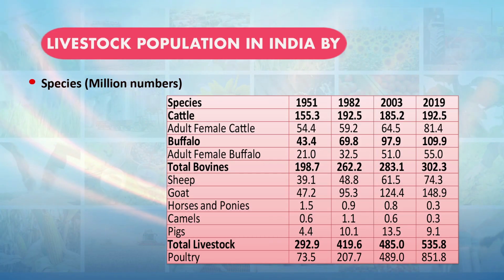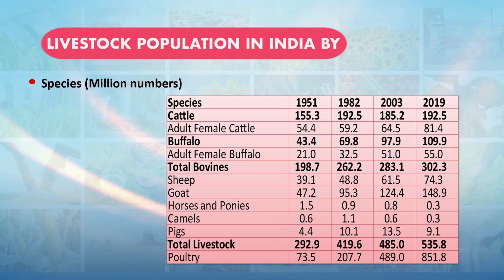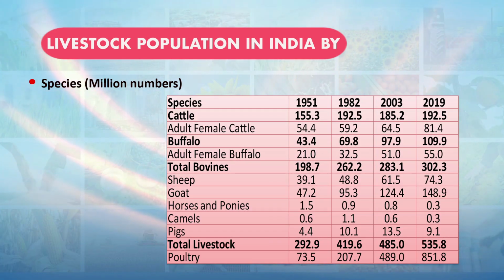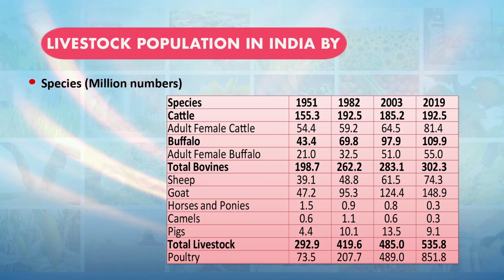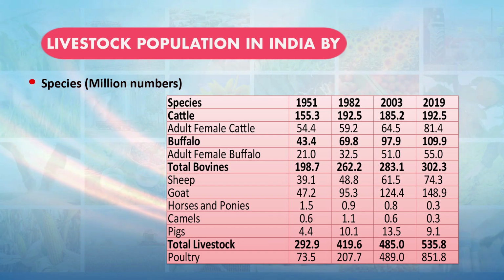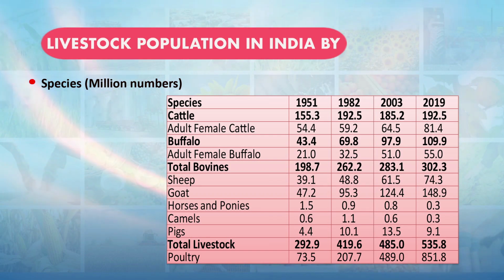So, there is a drastic change, more than around 2 times increase in the livestock population in the last 60 or 70 years we can see. And the poultry number has also increased drastically, actually more than 10 times. Actually in 1950-51 we were having 73 million poultry in the country, which has increased to 851 million poultry in the year 2019. So, there is a drastic increase in the animal population in the country.